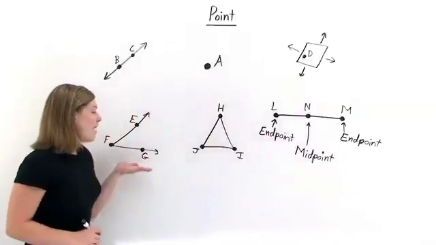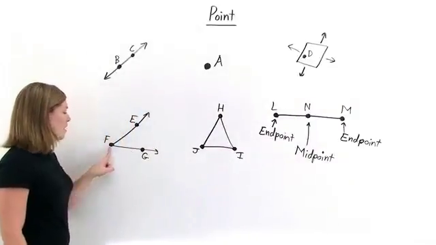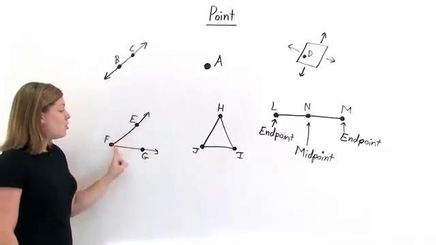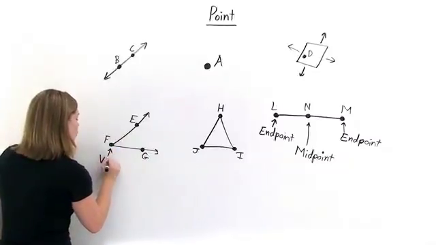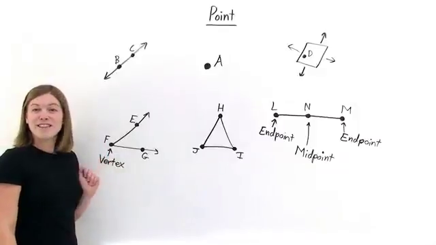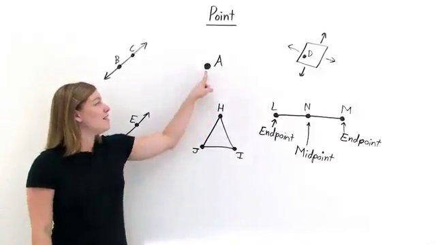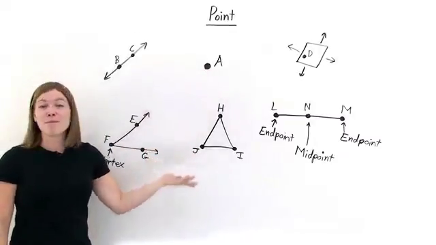Now if we look back at this angle, one of these points has a special name too. This point right here, that's found at the intersection of the two rays that make up the angle. This point is called the vertex of the angle. So here, point F is the vertex. So remember, a point is an exact location in space, and points can be found pretty much anywhere.